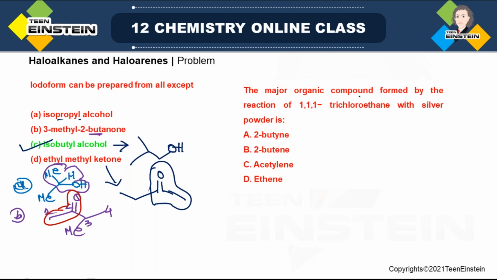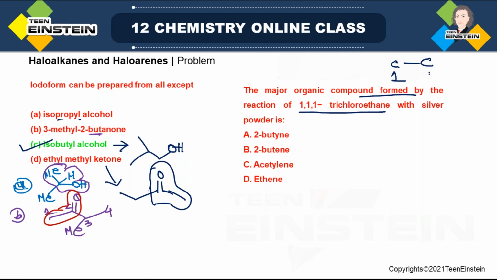The major organic compound formed by the reaction of 1,1,1-trichloroethane with silver powder. So you are doing a reaction in which you have taken silver powder, that is simply silver, and this molecule. Now what is the structure of this molecule? 1,1,1-trichloroethane. Ethane means it must be 2 carbons, and 1, 1, 1.